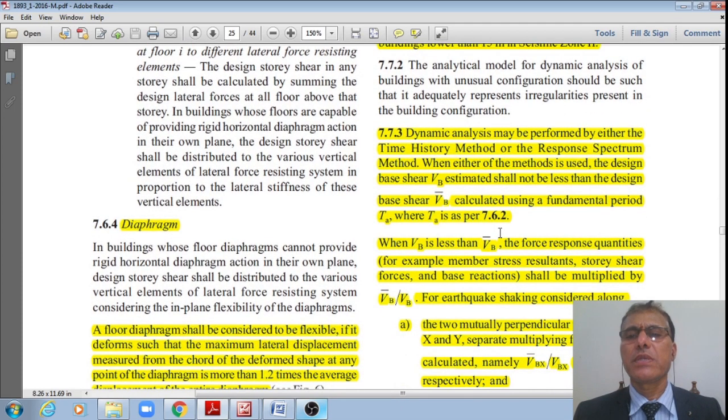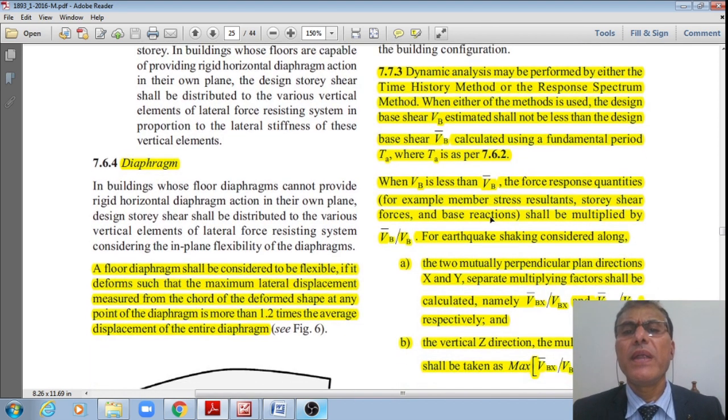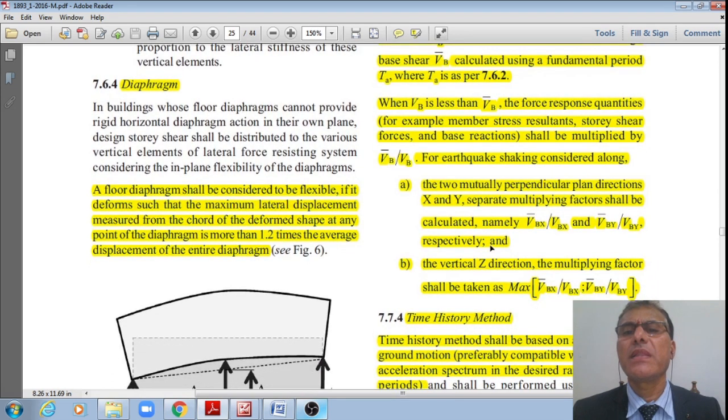When either of these methods is used, the design base shear VB estimated shall not be less than the design base shear VB bar calculated using the fundamental time period TA, where TA is defined in clause 7.6.2. When VB is less than VB bar, the force response quantities shall be multiplied by VB bar by VB for earthquake shaking considered in the along two mutually perpendicular plan directions x and y. Separate multiplying factors shall be calculated, namely VBX bar divided by VBX and VBY bar divided by VBY respectively,